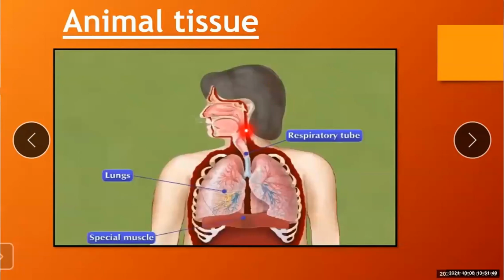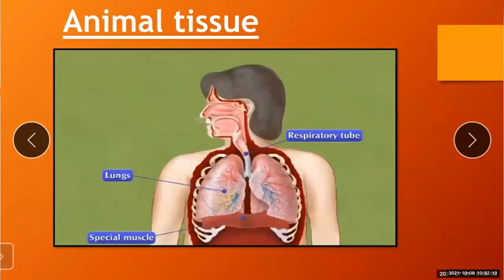See here, the respiratory tube, lungs and special muscles are there, and due to the contraction and relaxation of these muscles, the function of respiration is done. So students, in the body of animals, different organs come together to perform specific functions.